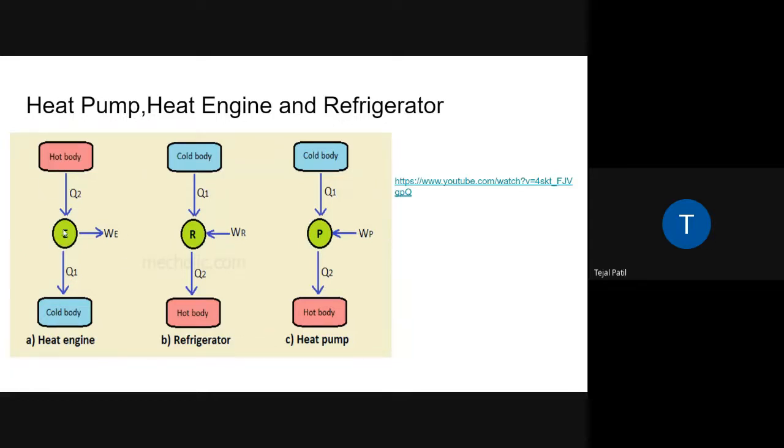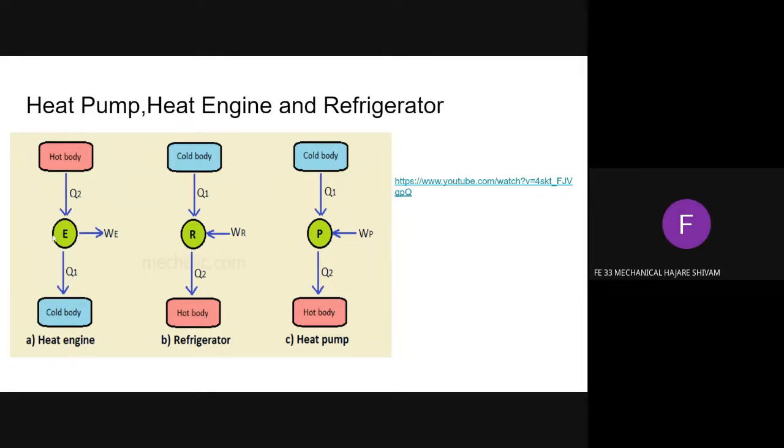What will be the thermal efficiency for this engine? What is thermal efficiency? Output upon input. Desired output upon input. Desired output is work. And input is, which is the input? Q2.